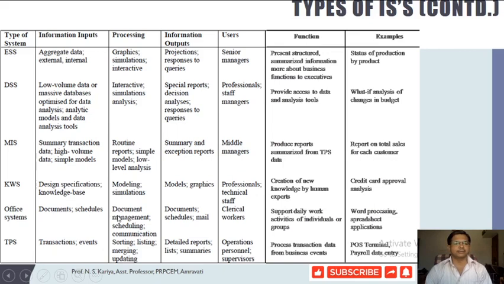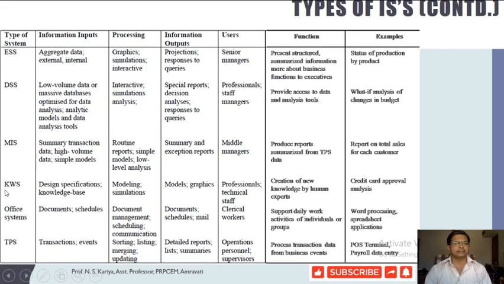Important processing functions which can be performed here are document management and scheduling, document schedules and mails. So clerical staff will be appointed here, and that will support daily kinds of activities, or by using some groupware technologies. Nowadays we are using online chatbots and groupware technologies to communicate with many people at the same time. The best examples would be word processing software, spreadsheet applications and some simple forms of databases.